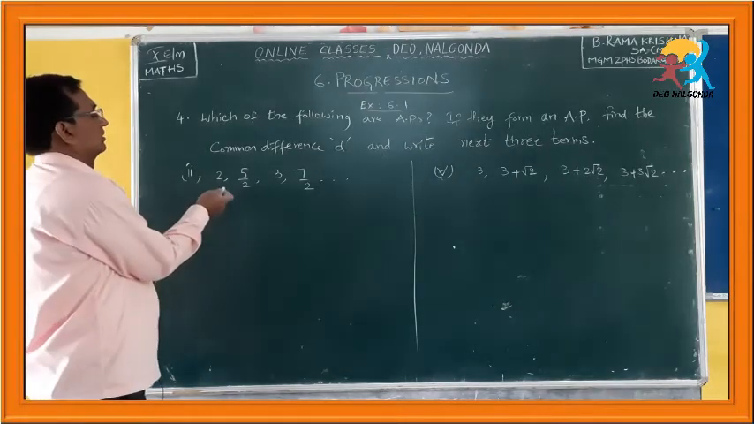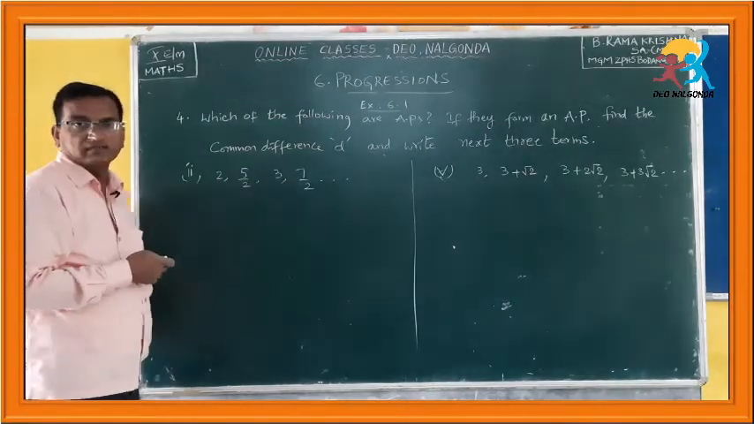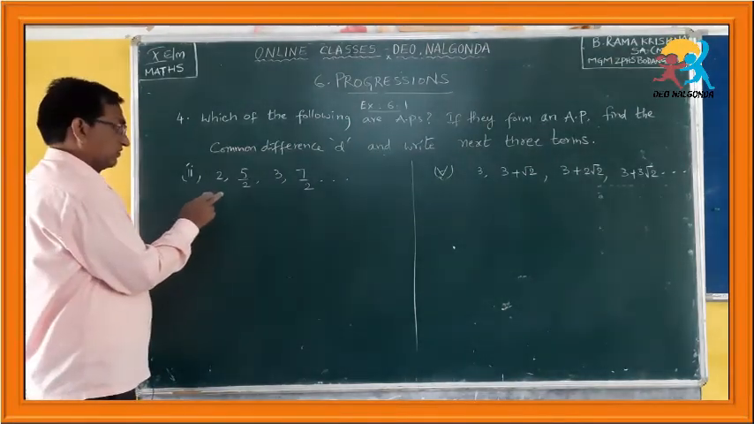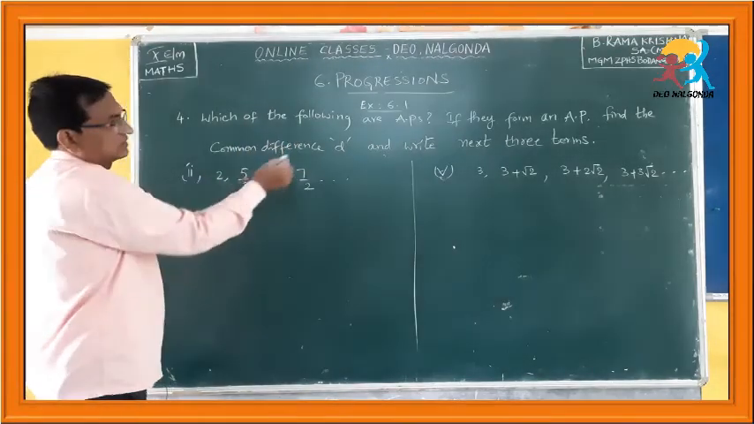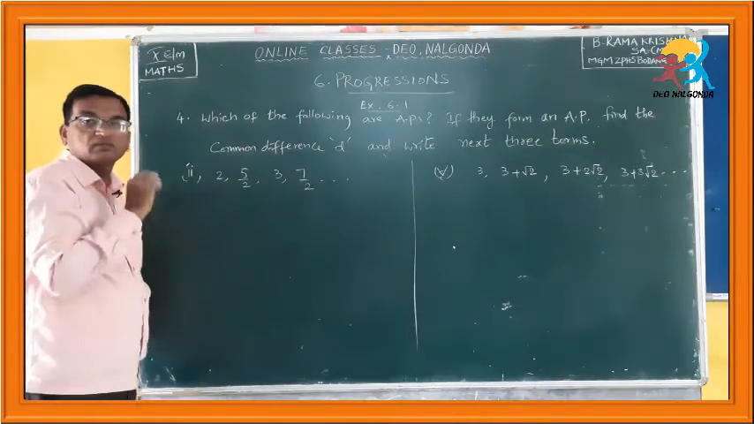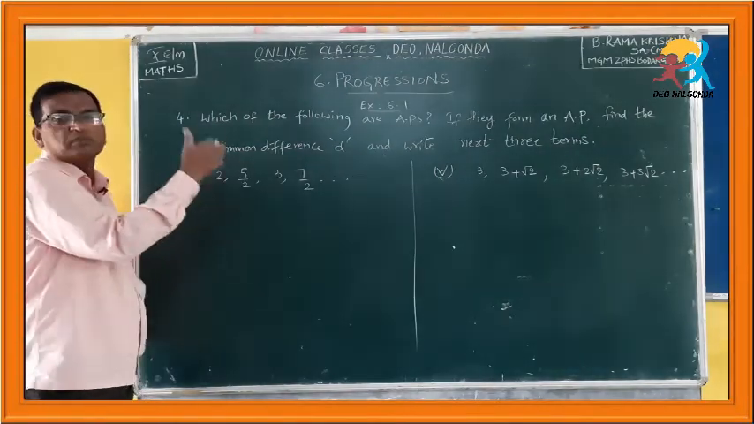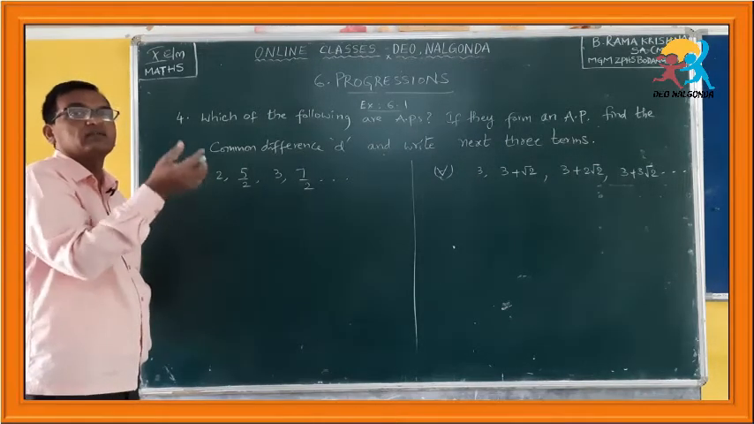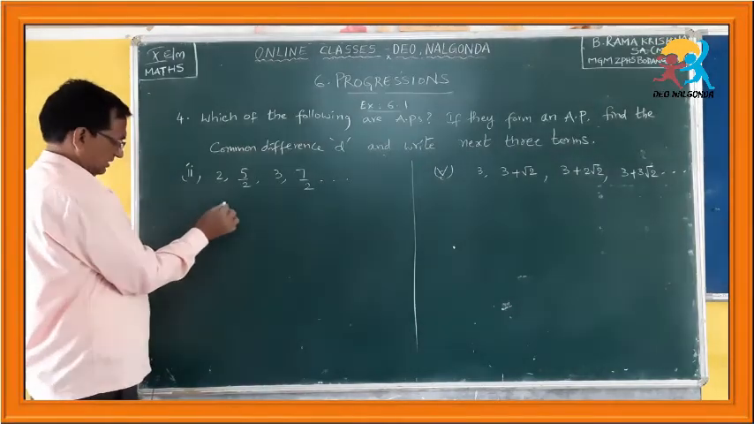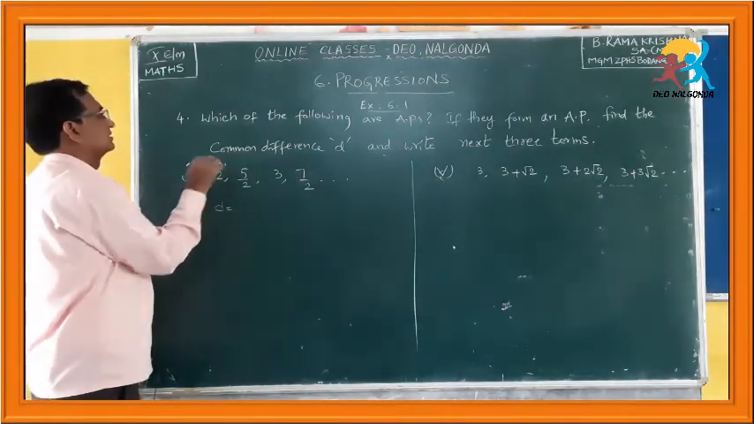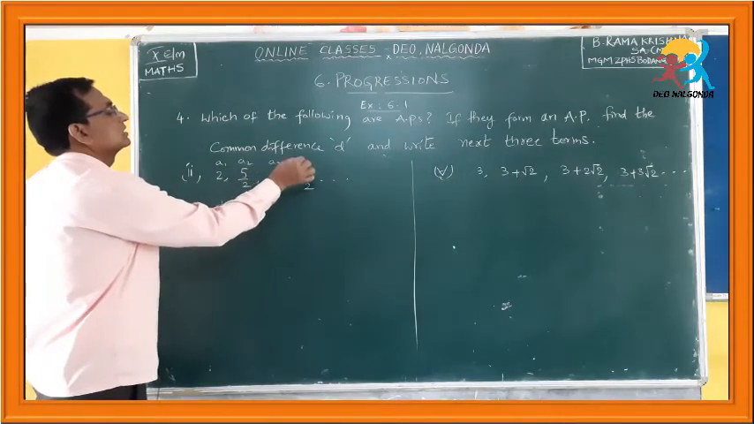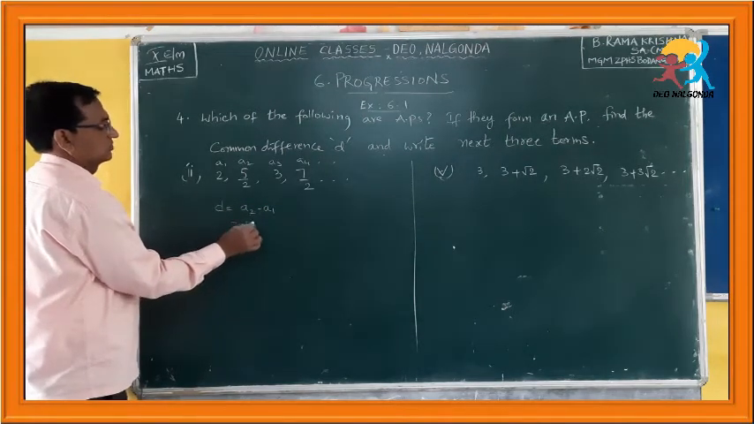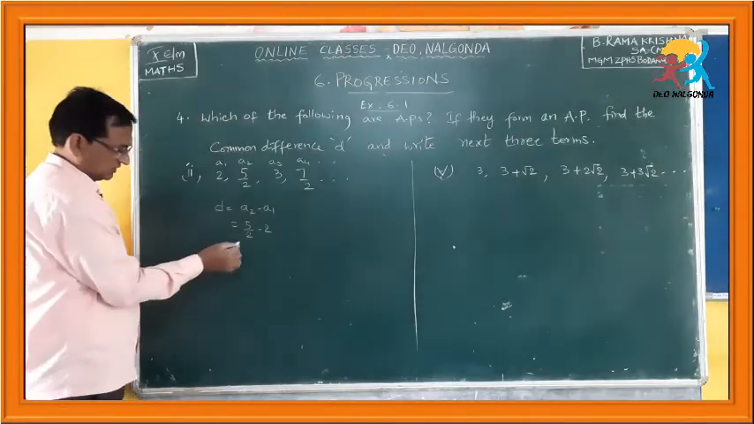So, here some numbers are given, and there are fractions. Again, you have to be very careful if there are fractions. To check whether these are an AP or not, you have to find the common differences. You have to take 2 or 3 successive pairs and find their common differences. Okay, let me do it. D is equal to, let us denote these with A1, A2, A3, A4 and so on. Now, D is equal to A2 minus A1, which is equal to 5 by 2 minus 2. What is this? 5 by 2 minus 2.